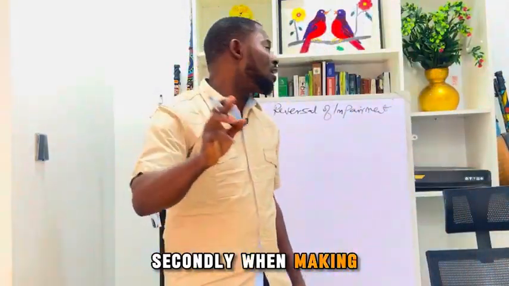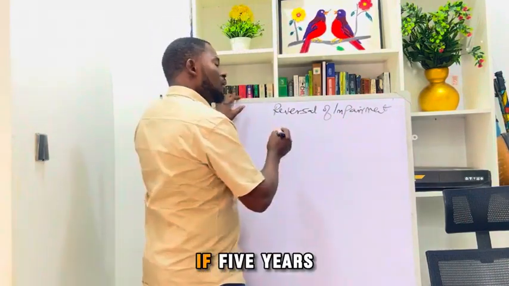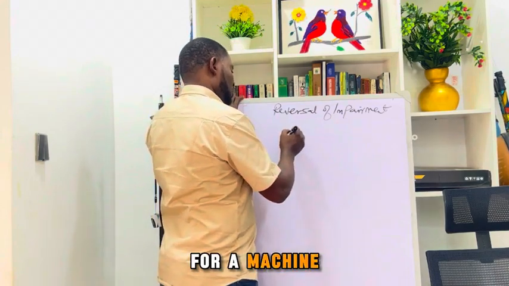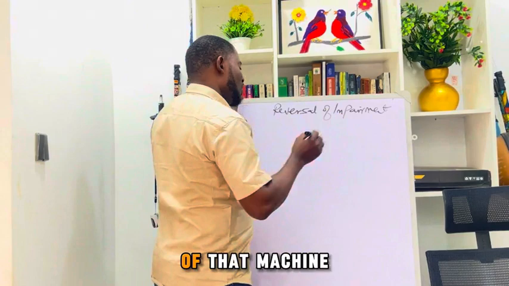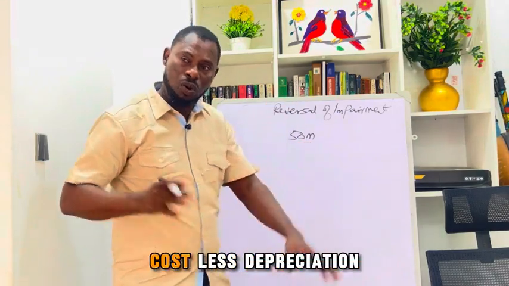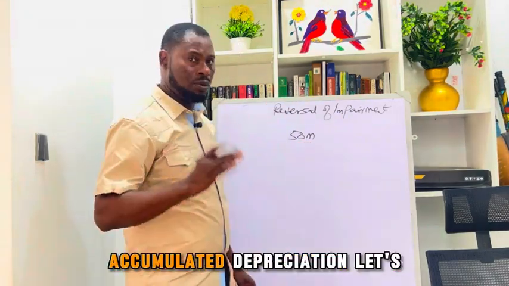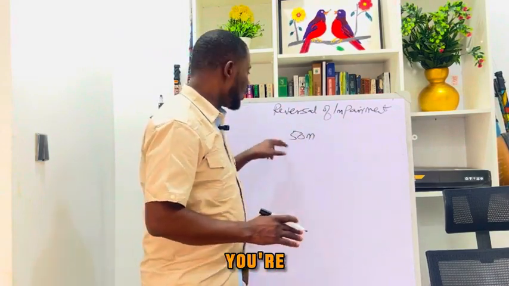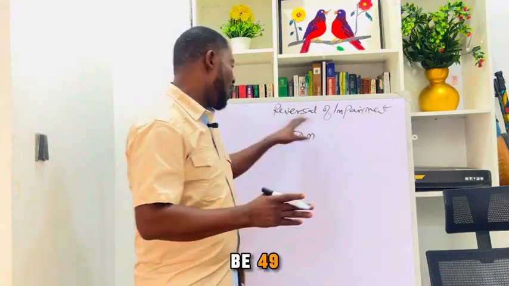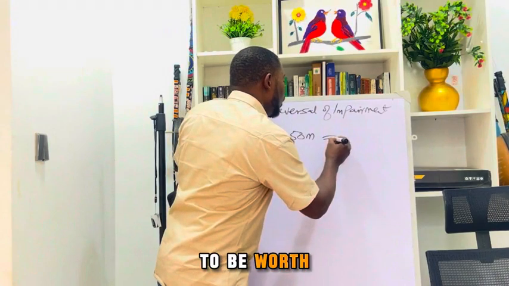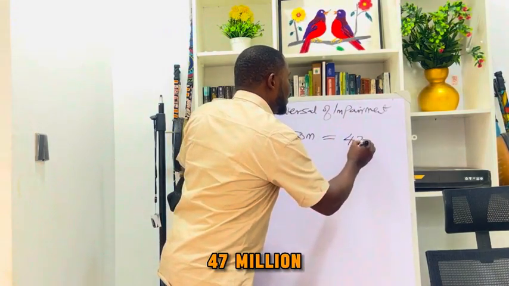Secondly, when making this reversal, if 5 years ago you did an impairment loss for a machine, the carrying amount of that machine was supposed to be 50 million. That is historical cost less accumulated depreciation. The next year, you're supposed to remove 1 million for it to be 49. Another year it is supposed to be 48, so that this current year, the asset is supposed to be worth 47 million.